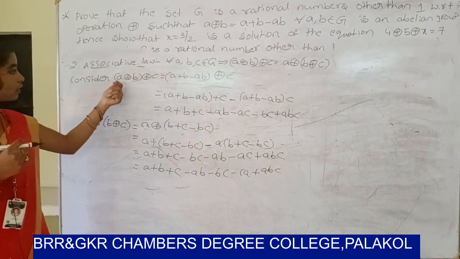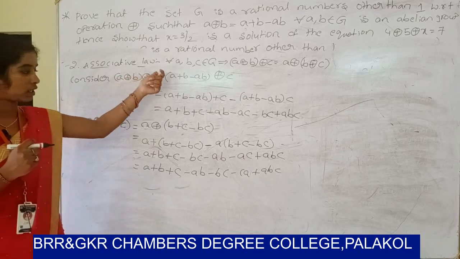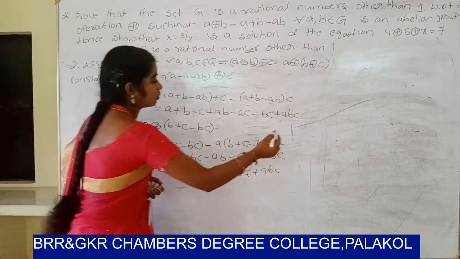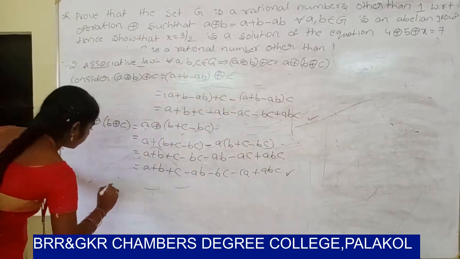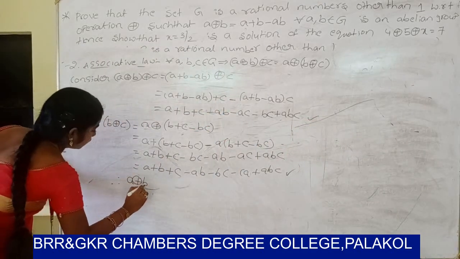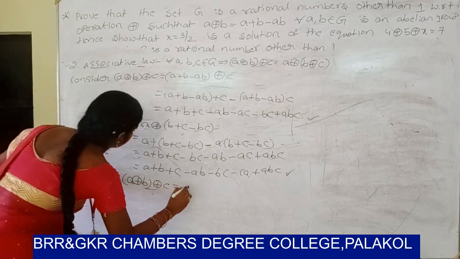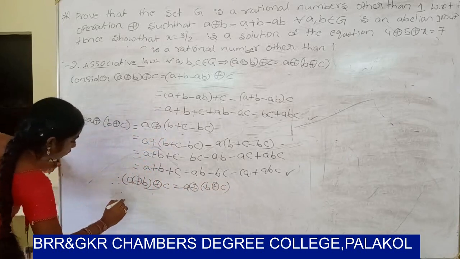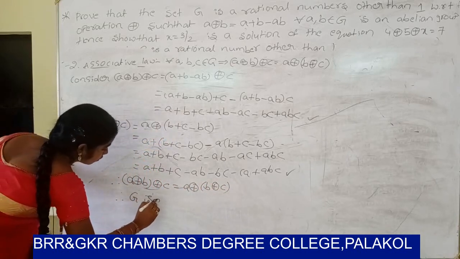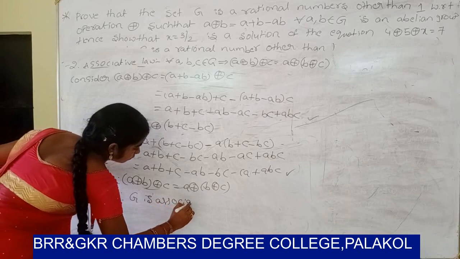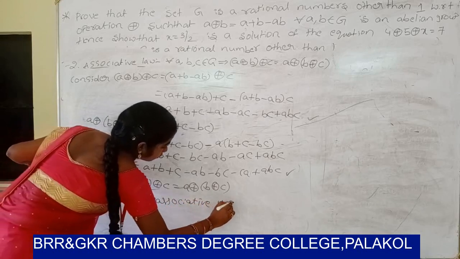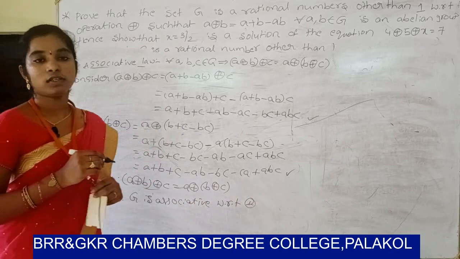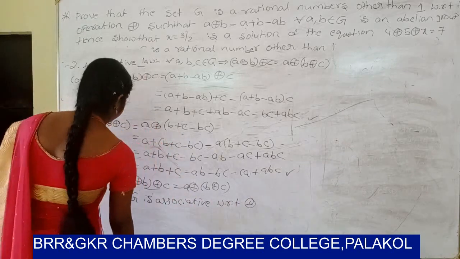So (a ⊕ b) ⊕ c equals a ⊕ (b ⊕ c). Therefore Z is associative with respect to ⊕. So next, existence of identity.